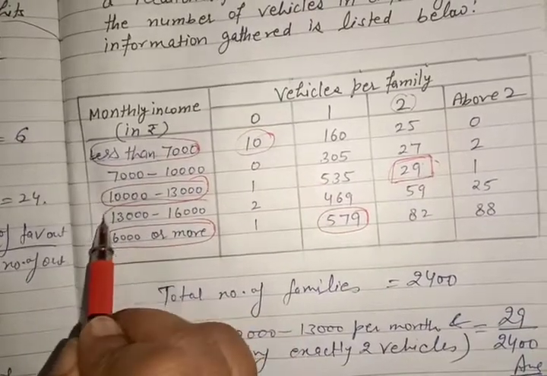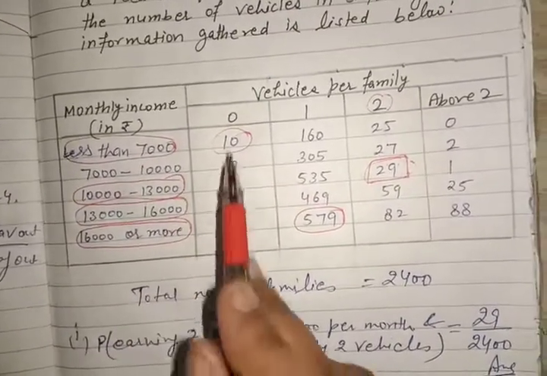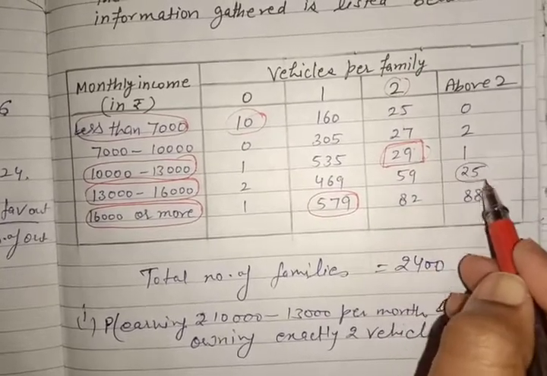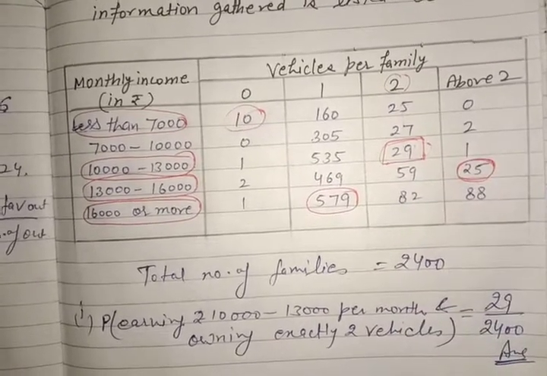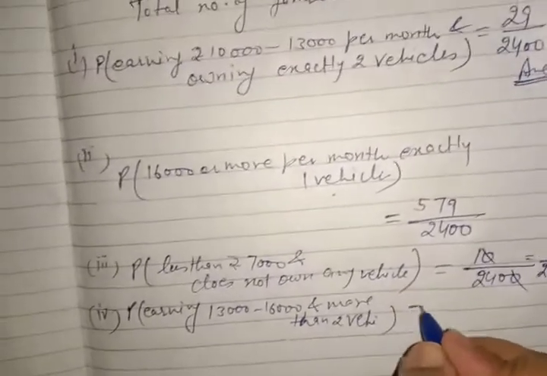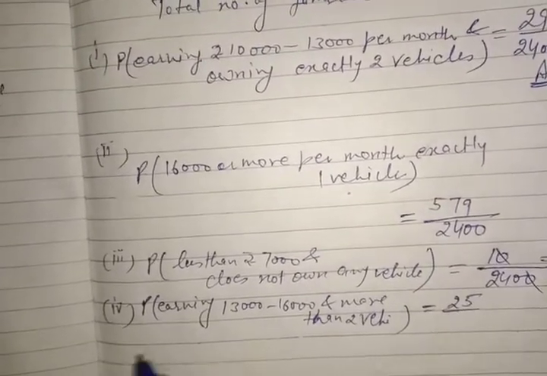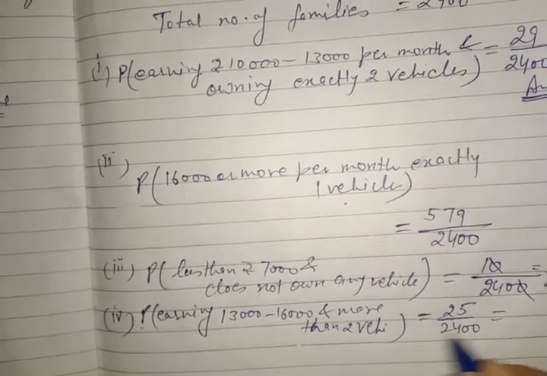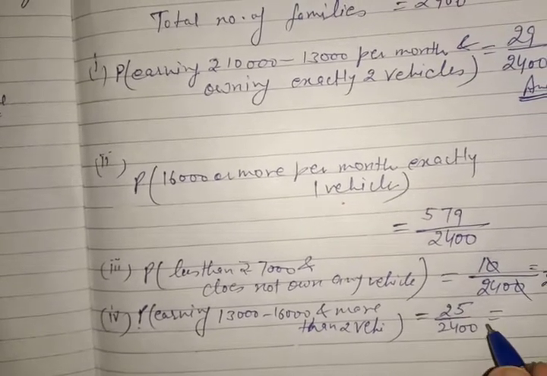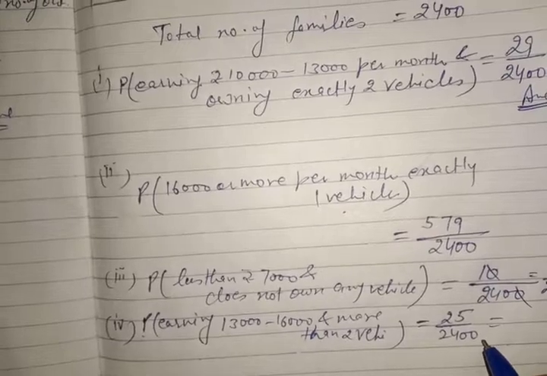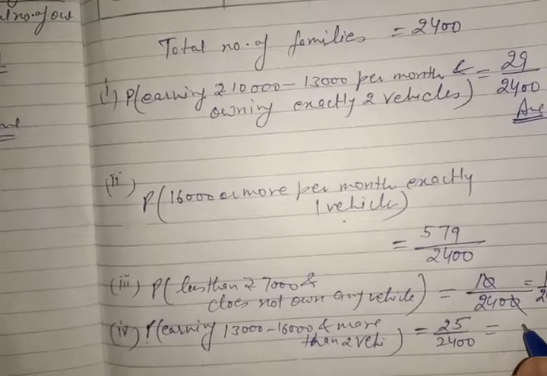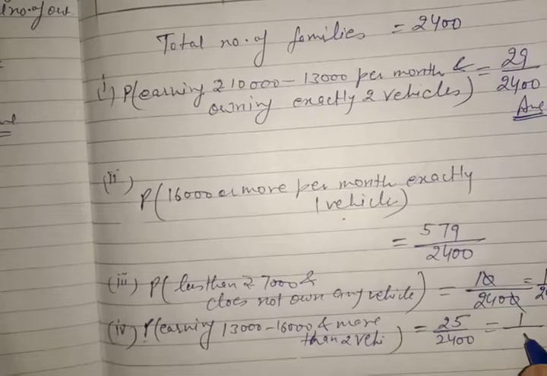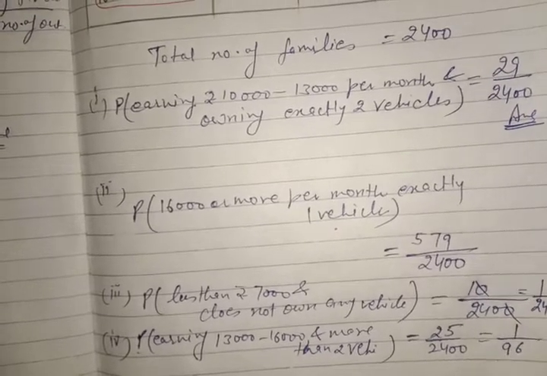This is 13 to 16: 0 vehicle, 1 vehicle, 2 vehicles, and above, more than 2. It means our answer is 25. Favorable is 25 because it is probability, and total is 2400. If you cancel it, you will get your answer: 1 upon 96.